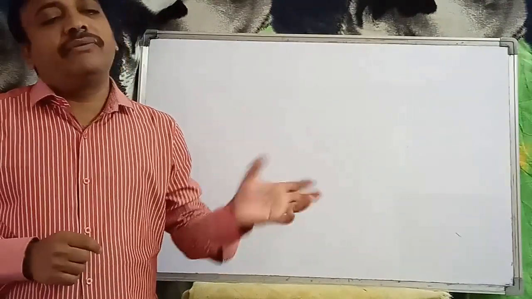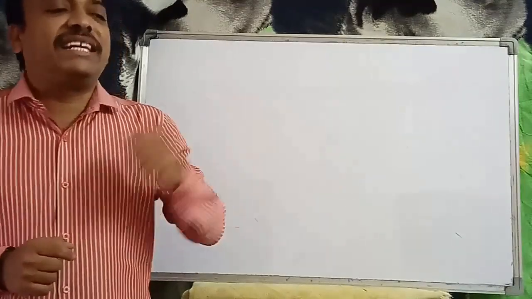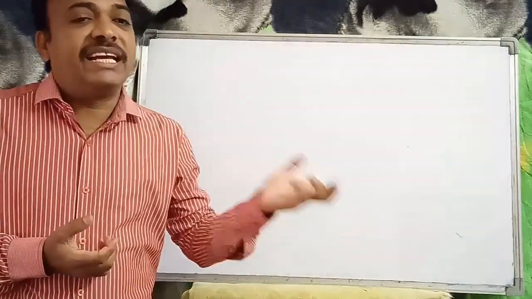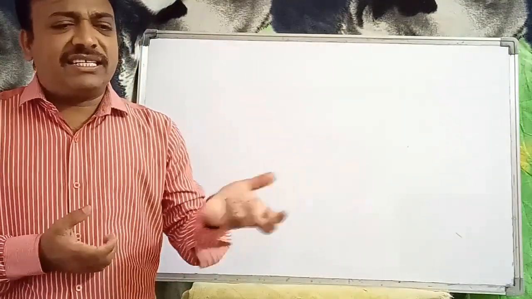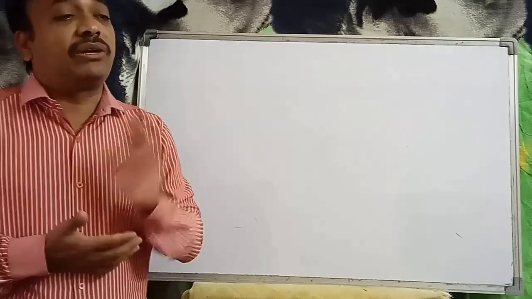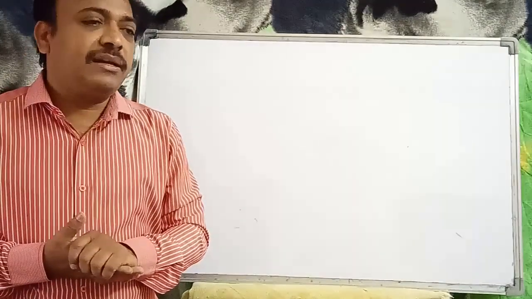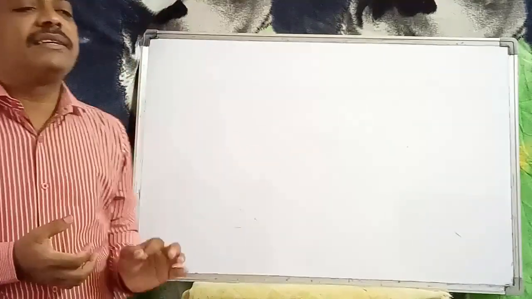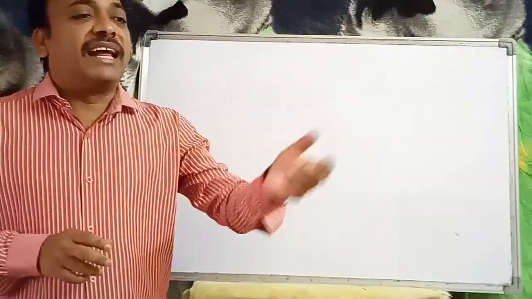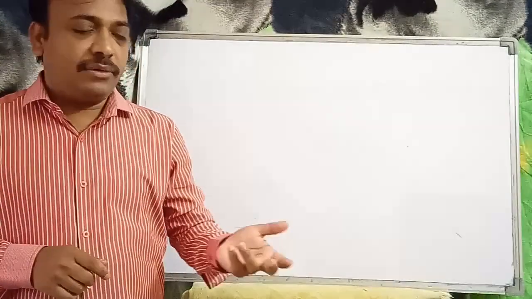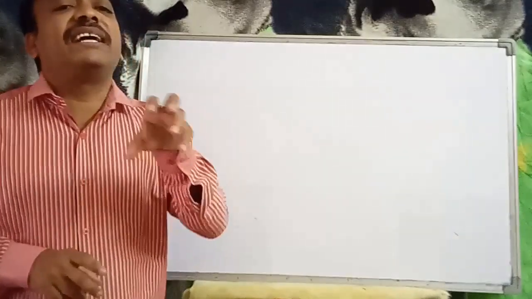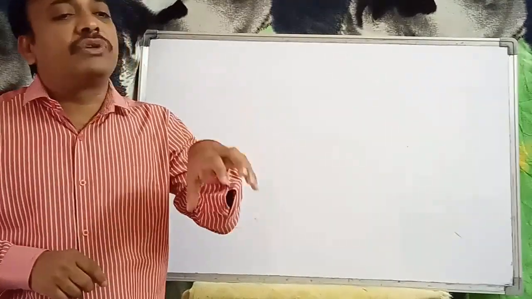So in this session, we are going to discuss the similarity of geometric shapes. Similar means it appears same but not the same size. That is similarity. Geometrical figures means triangles, quadrilaterals, that is polygons. Polygons means N number of sides. A triangle is a three-sided polygon. A quadrilateral is a four-sided polygon.